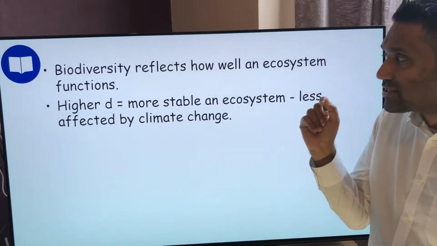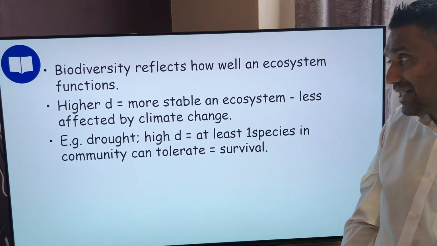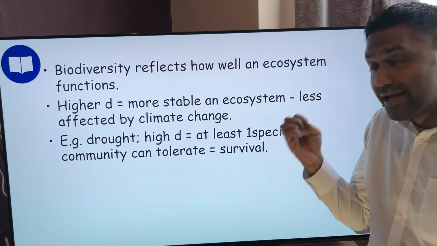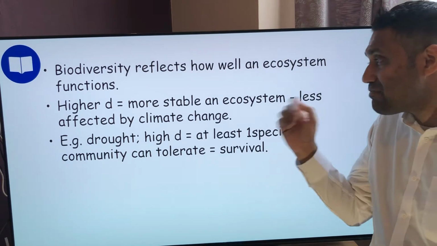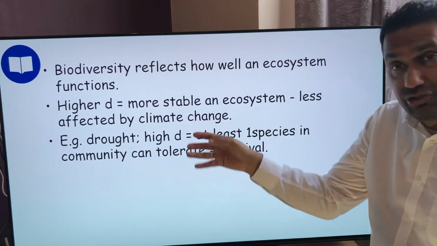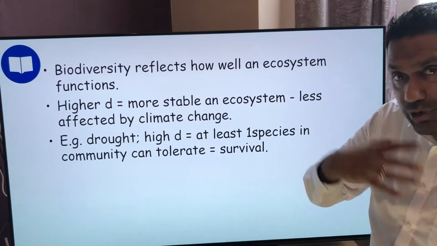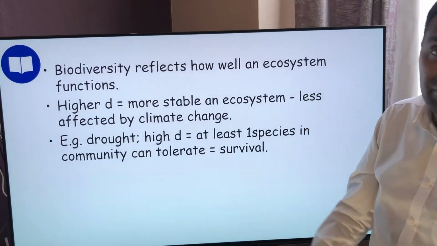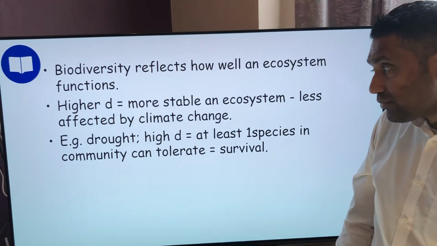the higher the D, the more stable the ecosystem, the less it will be affected by things like climate change. For example, we said drought. If you've got a high D, a high diversity index, then at least one of those species might be able to tolerate the drought or the lack of water, which means something survived and can carry on living in that community, and that community can thrive again eventually once the population starts to grow again.